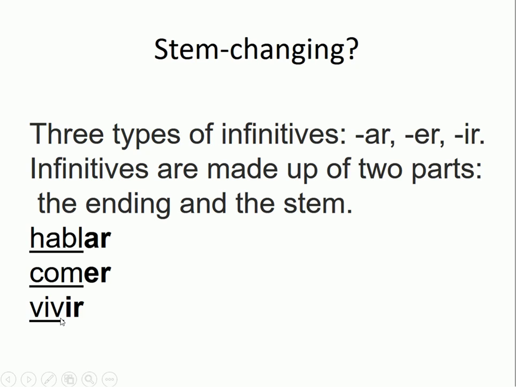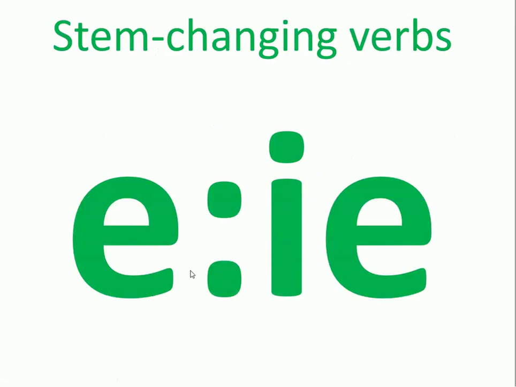Well, a stem changing verb is a verb that when conjugated in the present tense will not only change the ending, but the stem will be changed as well. The first stem changing verbs we are going to see are the ones that change the vowel E to IE.